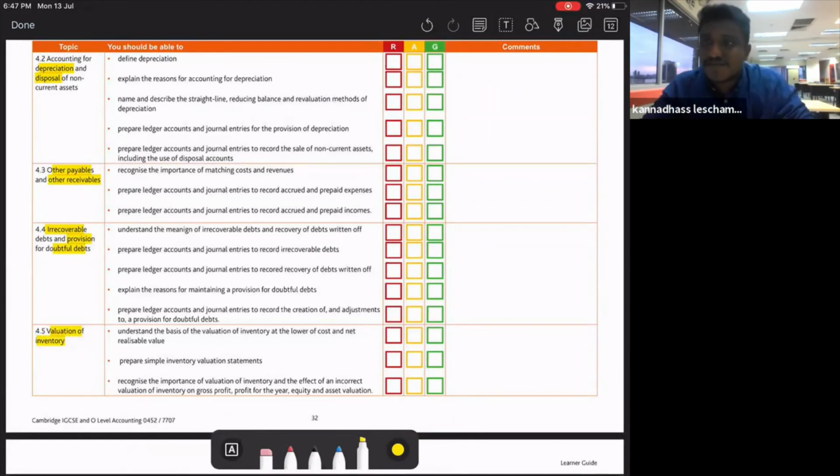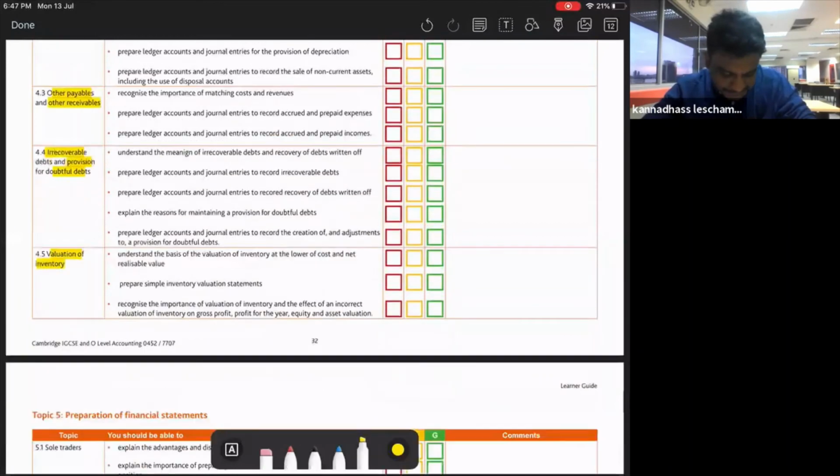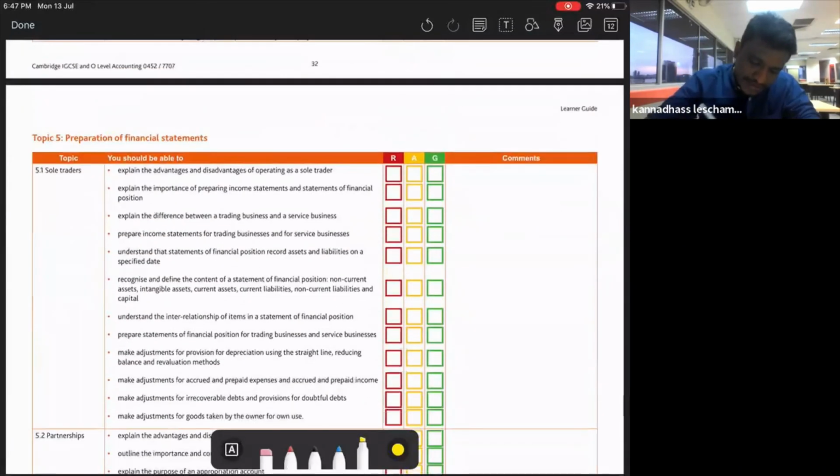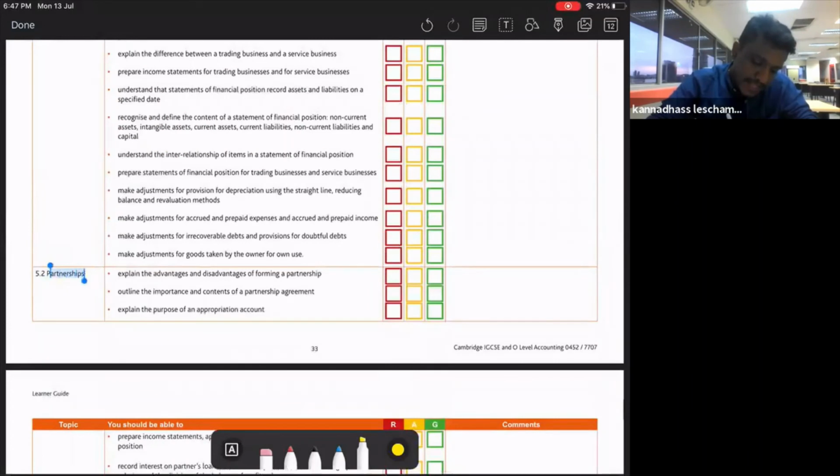Valuation of inventory, we will follow the LOCN, lower of cost or net realizable value. Under the sole traders, okay, you need to know how to prepare income statement and statement of financial position for your sole trader. Okay, partnership, you need to know how to prepare income statement for partnership, appropriation account and current account, and statement of financial position. These are the 4 things in the partnership.